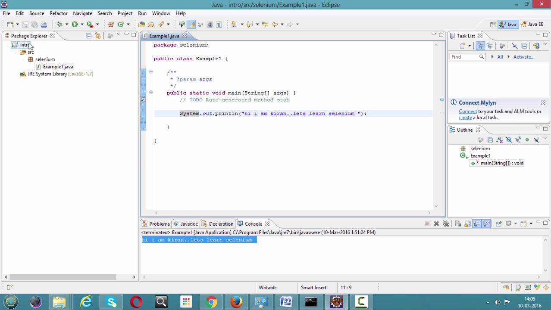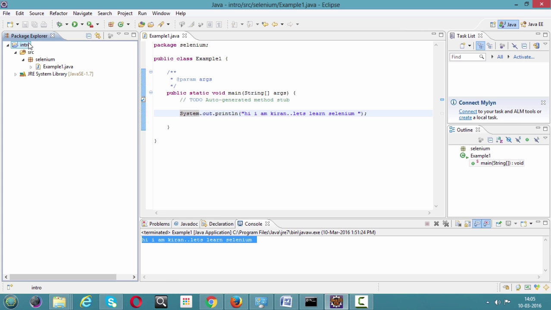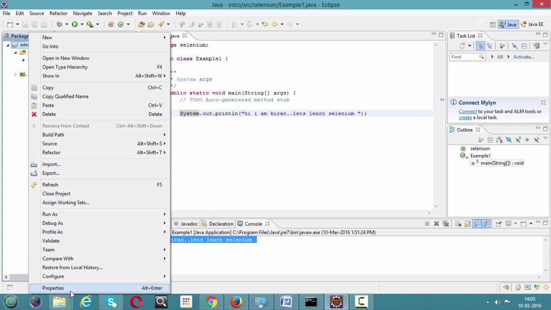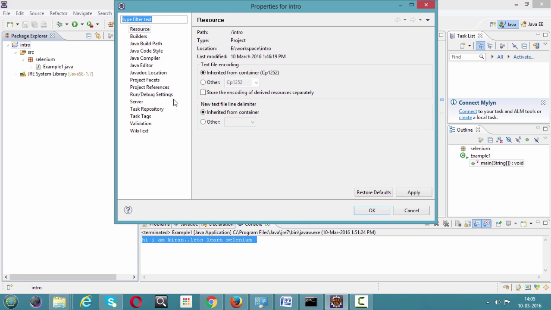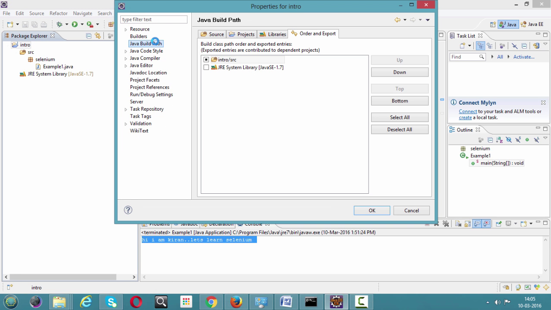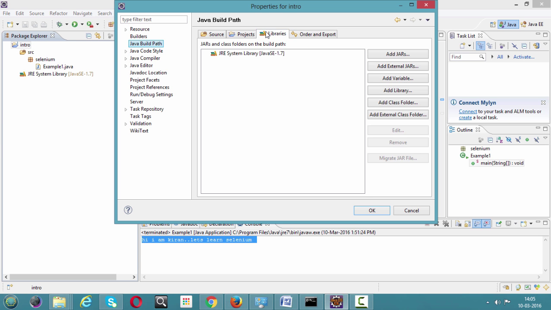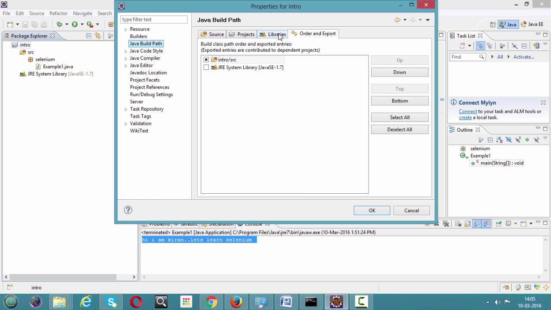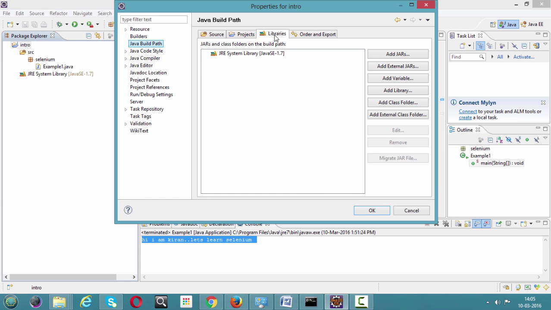So just right click on the project, actually simple, and go to properties. Can you see here Java Build Path? Just click on Java Build Path. Just move on to the Libraries tab. In the Java Build Path, you need to activate these libraries. As of now we have JRE system libraries only. Can you see this Add External JARs to your right? Just click on Add External JARs